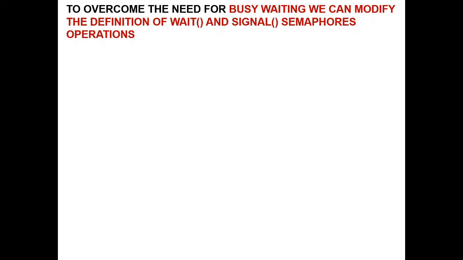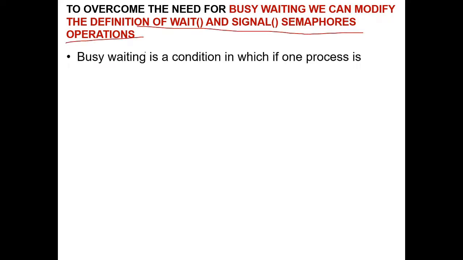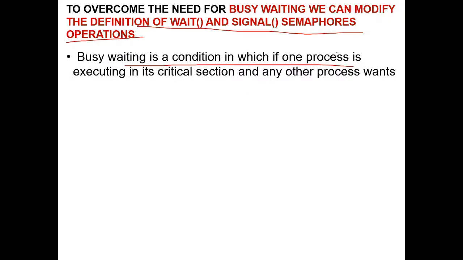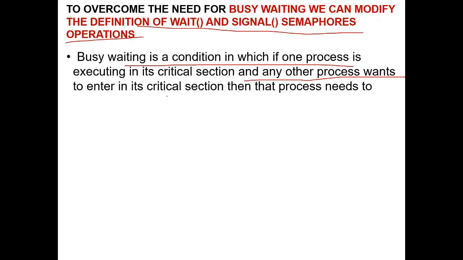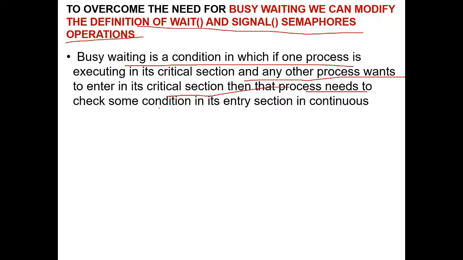To overcome the need for busy waiting, we can modify the definition of the wait and signal semaphore operations. Busy waiting is a condition in which one process is executing in its critical section and any other process wants to enter its critical section. Then that process needs to check some condition, that is, the looping condition in its entry section, in continuous loops. If the process gets stuck in the loop, continuously it senses and uses CPU cycles and resources unnecessarily.